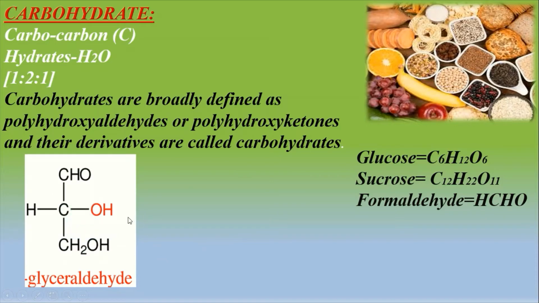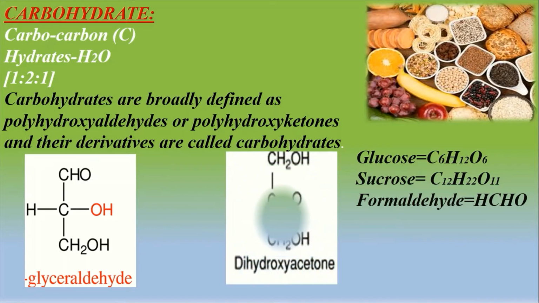Everybody see the compound. This one is glyceraldehyde. Glyceraldehyde is a compound which has an aldehyde group, and it is present at carbon number 1. And another one is dihydroxyacetone. This dihydroxyacetone is another carbohydrate. It contains C double bond O, that is a ketone group. The carbohydrates with an aldehyde group are called aldose, and the carbohydrates with a ketone group are called ketose.